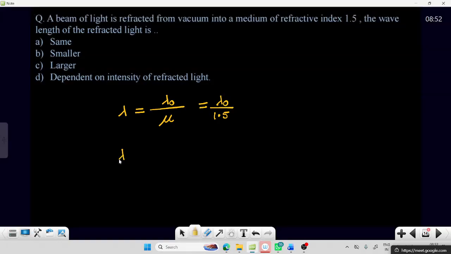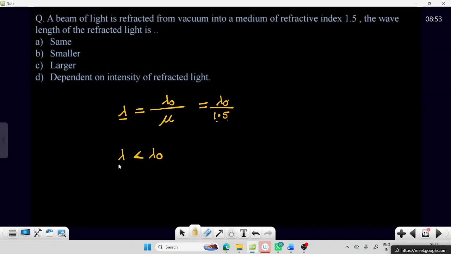Which is greater? Lambda naught is greater, because the denominator is 1.5. So lambda is given as lambda naught by 1.5.